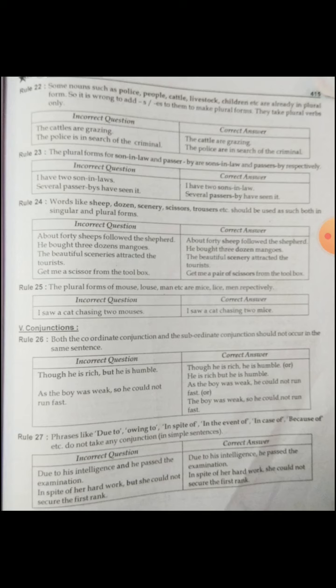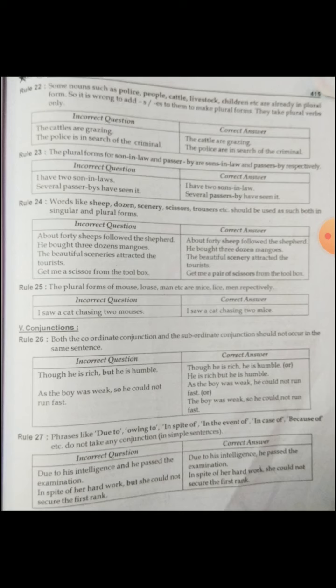So the police, people, cattle, livestock, children's, it is a wrong one. Apostrophe s we can use, but children's is a wrong one. Children, because child is singular, children is plural. So the cattle are grazing. With a plural noun, only the plural verb follows.